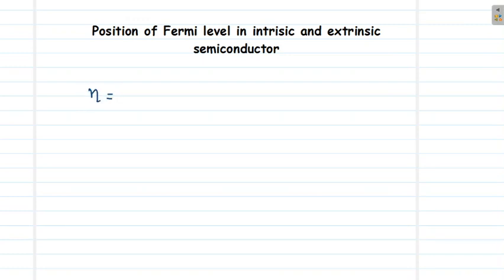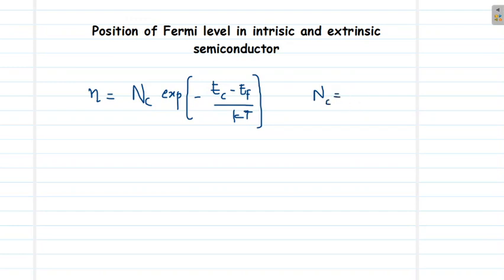The electron concentration was found to be n = Nc exp(-(Ec - Ef)/kT), where Nc was defined as 2 (2π me* kT / h²)^(3/2).